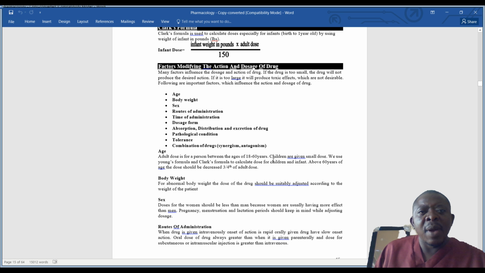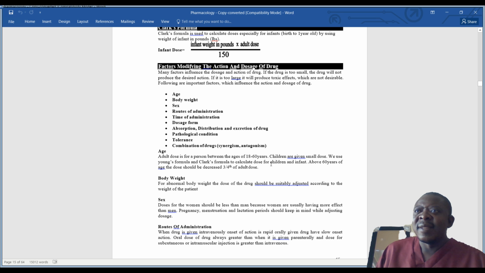So right now, we are trying to appreciate the factors that may modify the action and the dosage of the drug. What are some of these factors that we need to look out for? Age. When you talk of age, you cannot give an adult dose to a child.